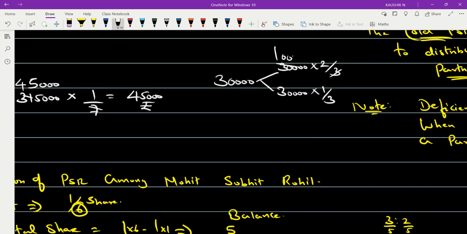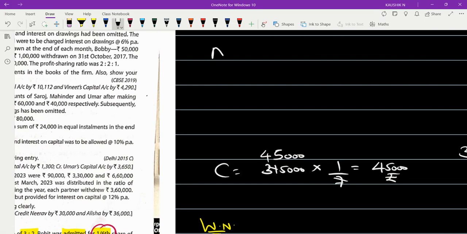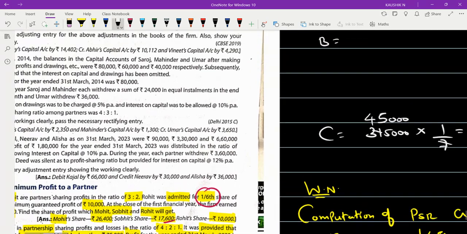So 20,000 should be subtracted from A, and in B's case 10,000 should be subtracted. Okay, let's see for A what value and for B what value we'll get. So 3 lakh 15,000 should be multiplied by the ratio, 4.